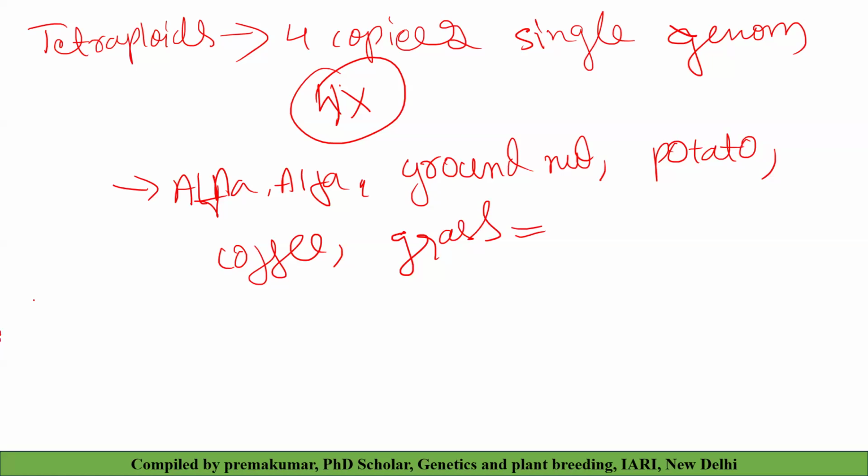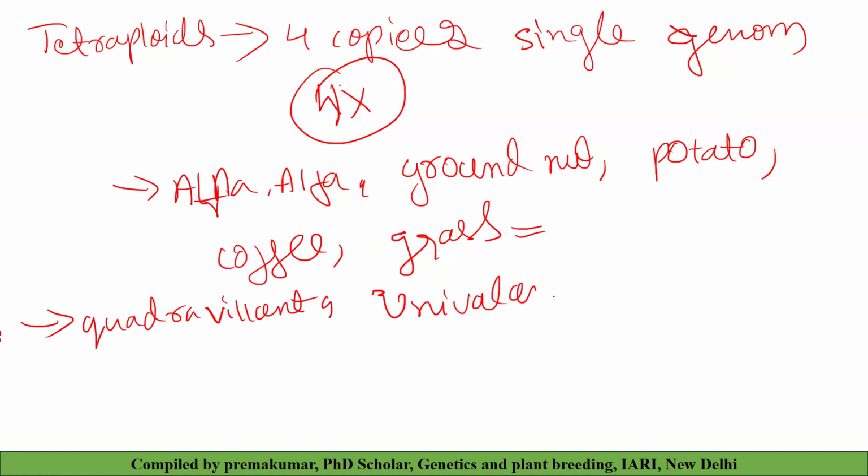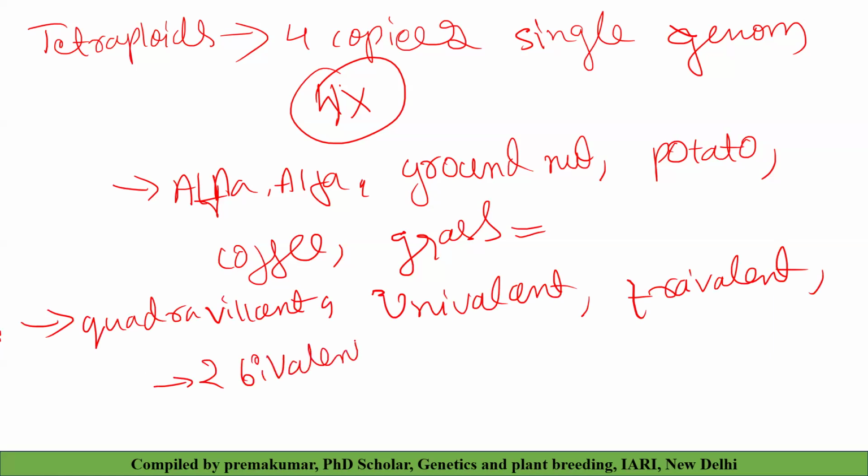They can form quadrivalents. They form univalent, trivalent, and they also form two bivalents. This is the cytological behavior of tetraploids.